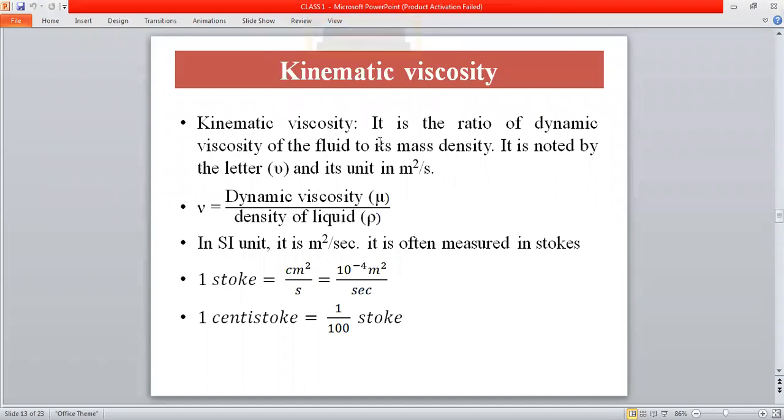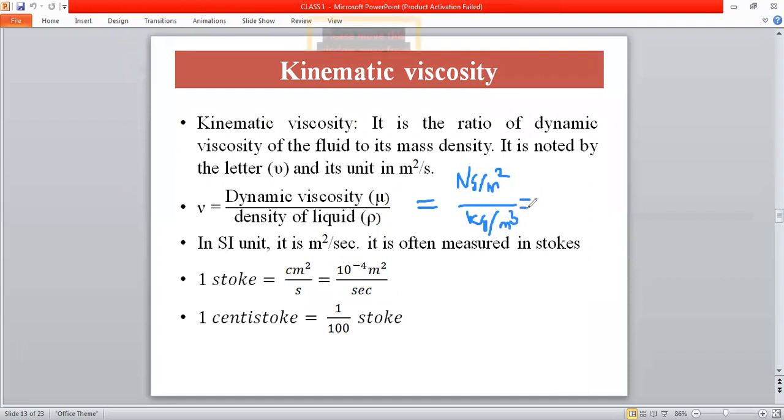Kinematic viscosity is defined as the ratio of dynamic viscosity of a fluid to its mass density. It is denoted by the letter nu. Here you can see the unit of mu is Newton second per meter square, and the unit of density will be kilogram per meter cube.